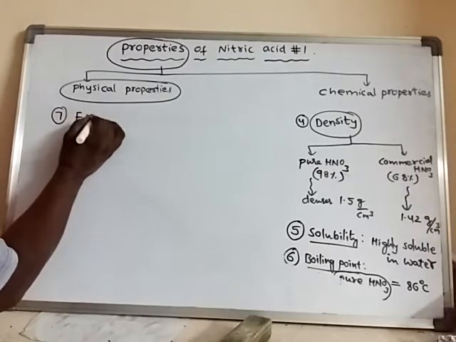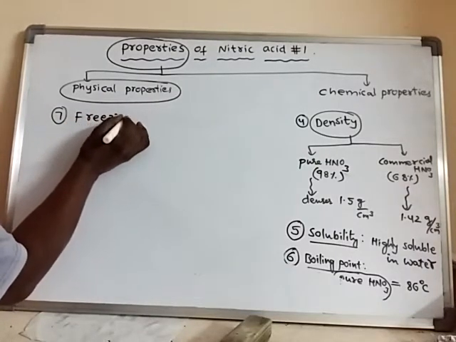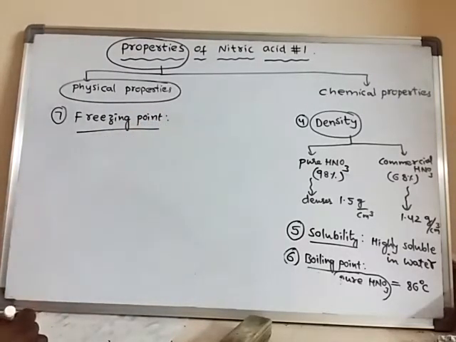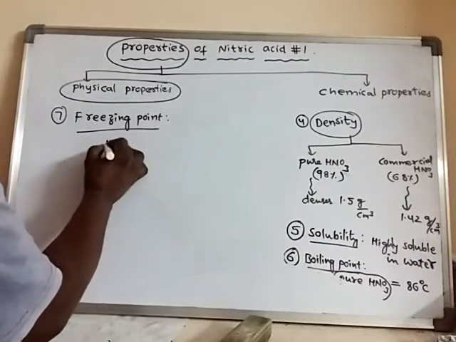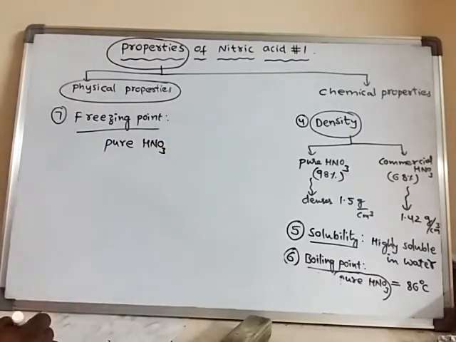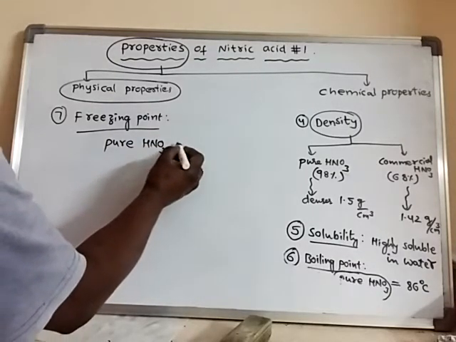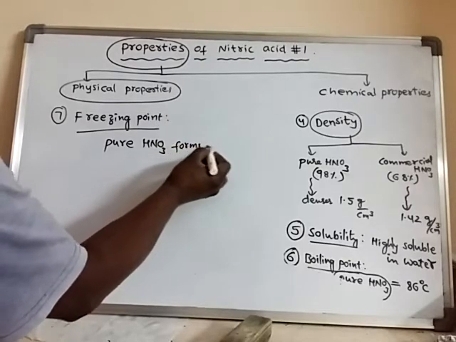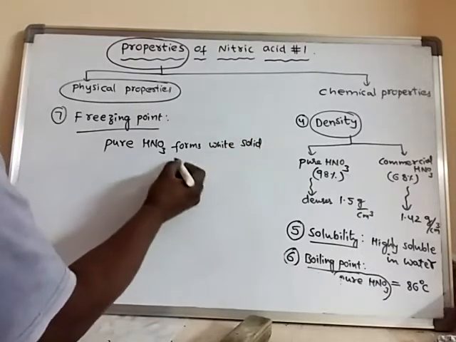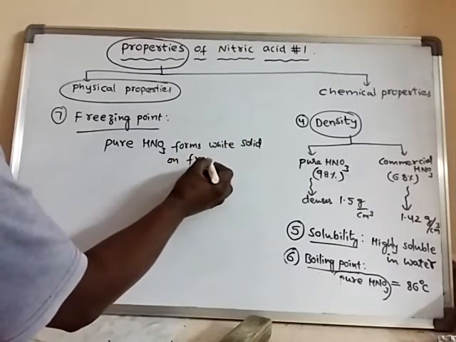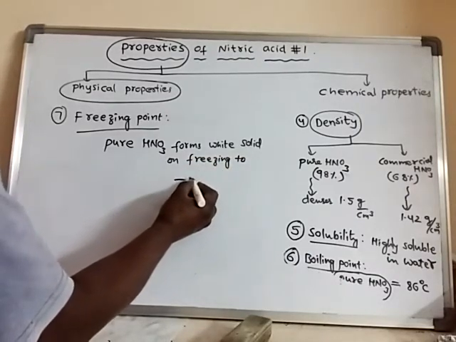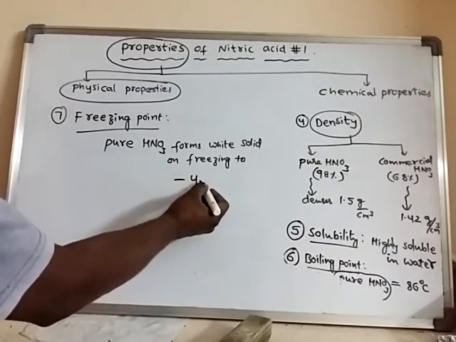On freezing, pure nitric acid forms a white solid at minus 42 degrees centigrade.